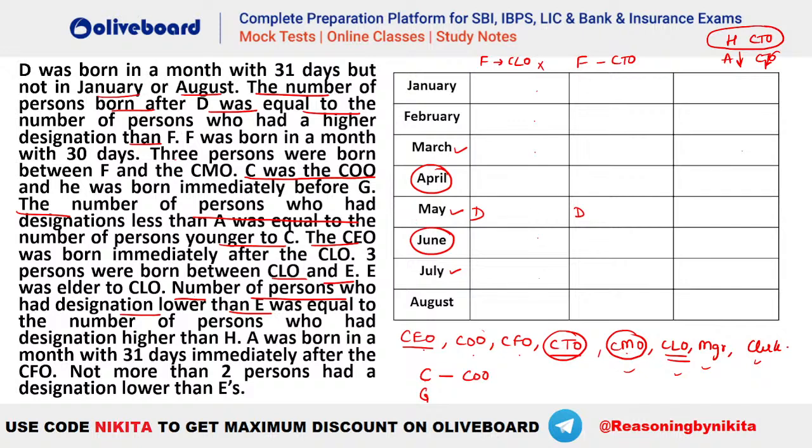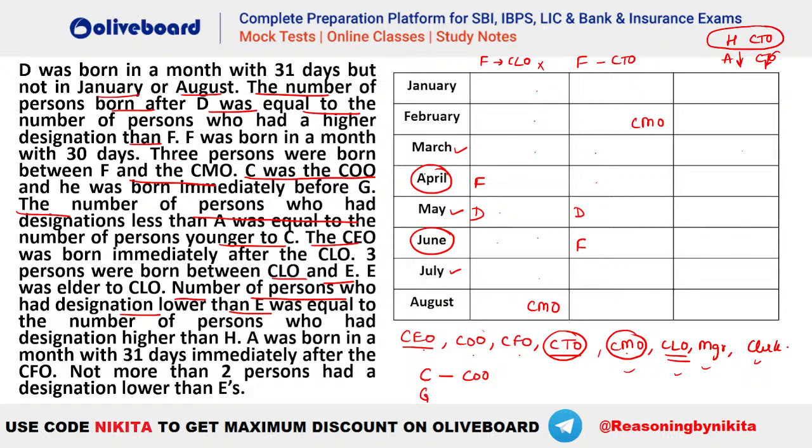So if D is in May, then F has to be the CTO. Okay, now let's see. It is given that F has to be born in a month with 30 days. So again you can see F can be here or F can be here, either of the 2 possibilities. ठीक है, now F was born in a month with 30 days. 3 persons are born between F and CMO. So 1, 2, 3 CMO here or 1, 2, 3 CMO here, either of the 2 cases. ठीक है, C was the CEO. He was born immediately before G. Okay, we'll place that later.